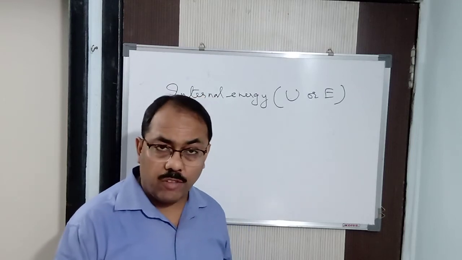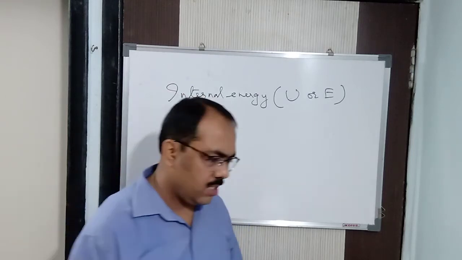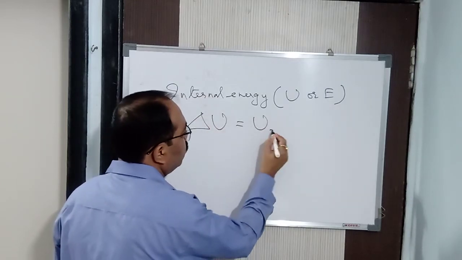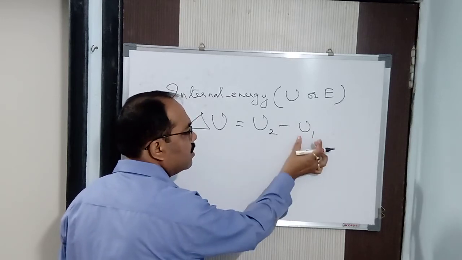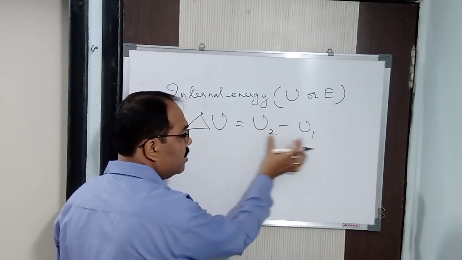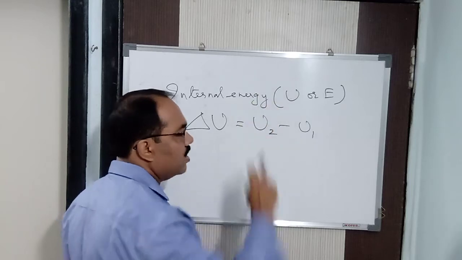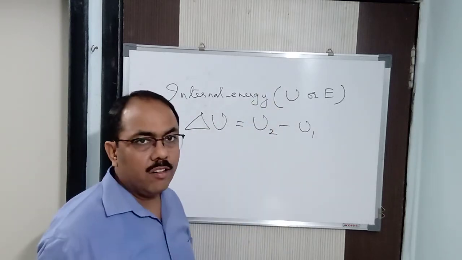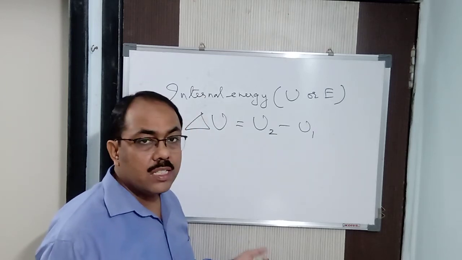I told you already what a state function is. A state function depends upon the initial and the final state. So we measure the change in internal energy, which is delta U. So delta U is equal to U2 minus U1, that is final internal energy minus initial internal energy. Final minus initial. When we measure delta U, we are not concerned with what U is. We always use delta U in solving the numericals, in solving the problems.